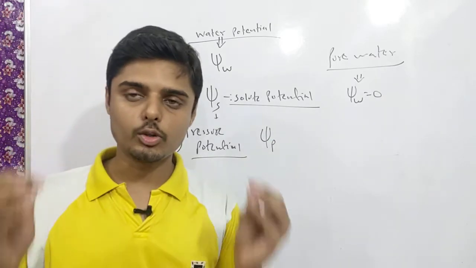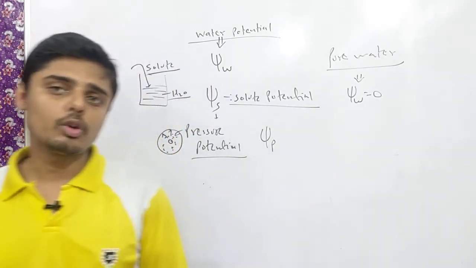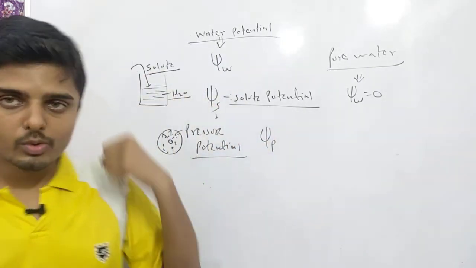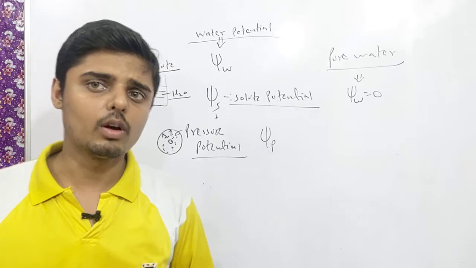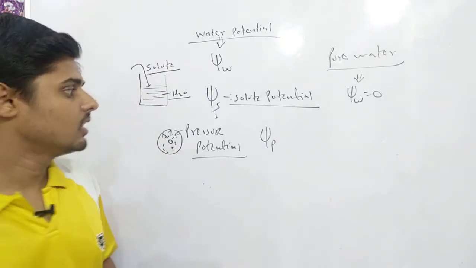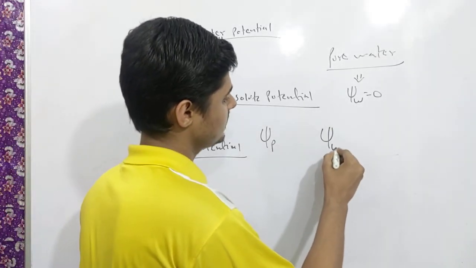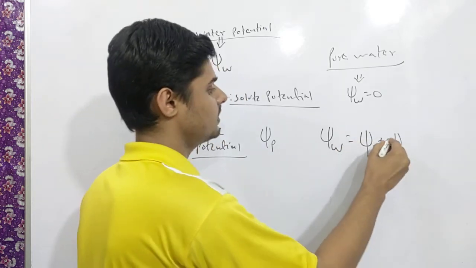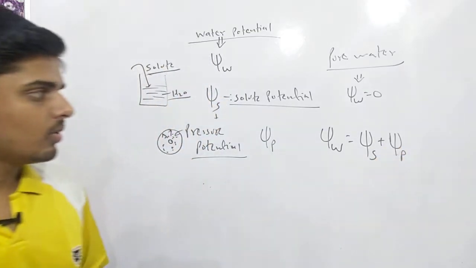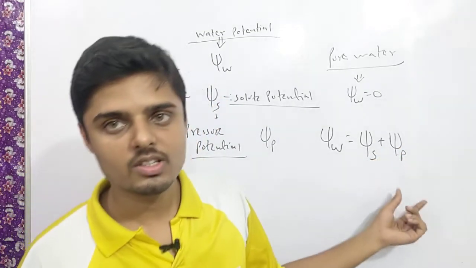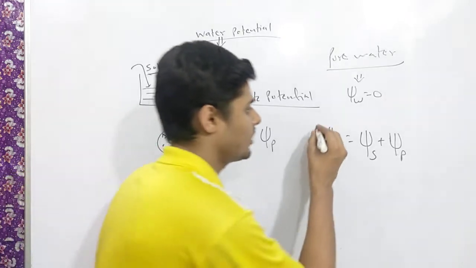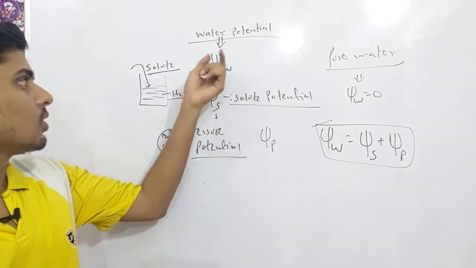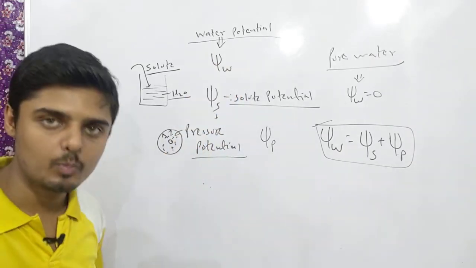So if we talk about the cell, there is solute potential due to the solute, there is pressure potential, and water potential is equal to the sum of solute potential and pressure potential. This is the important relationship between water potential, solute potential, and pressure potential.